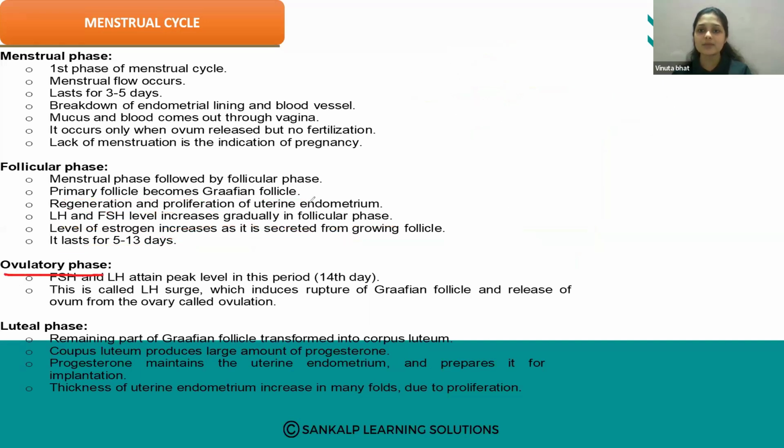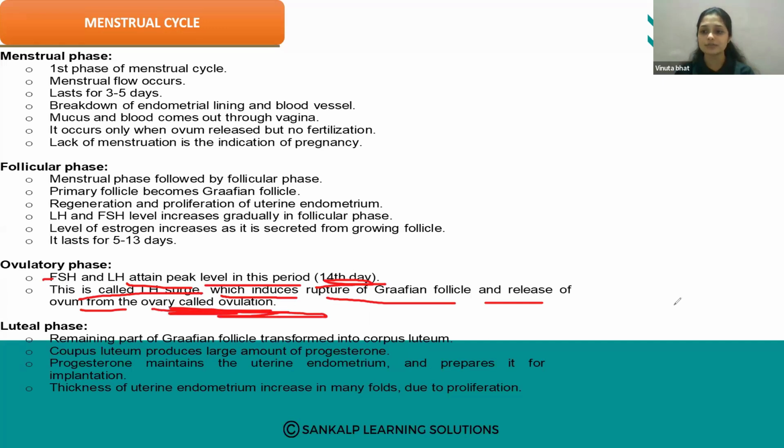Then the ovulatory phase. When FSH and LH attain the peak level in this period, that is on the 14th day, it is called the LH surge. What is the LH surge? FSH and LH attain the peak level, which induces the rupture of the Graafian follicle and the release of the ovum from the ovary, called ovulation. That process is called ovulation.